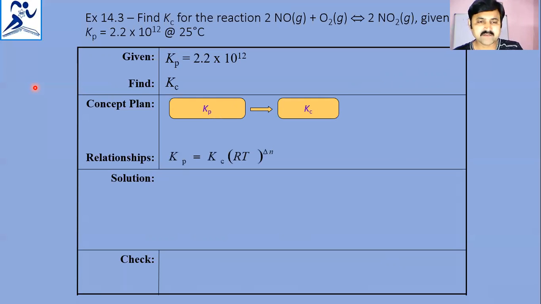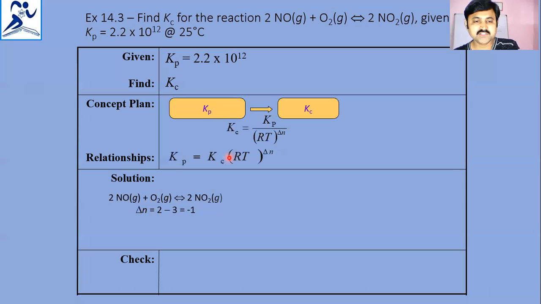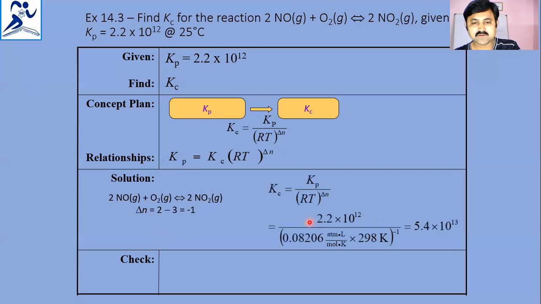The relationship is Kp is equal to Kc into RT power delta N. For the given reaction, delta N is 2 minus 2 plus 1, which is minus 1. Substituting delta N as minus 1 in the relation, Kc is obtained as 5.4 into 10 to the power of 13.